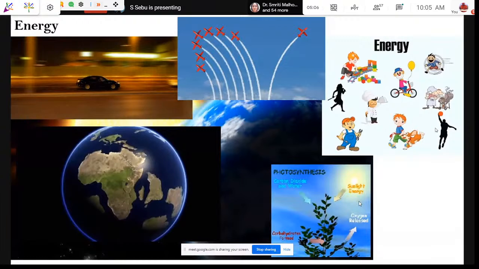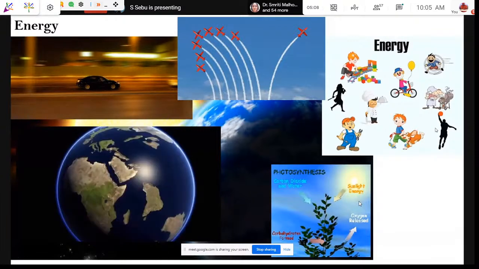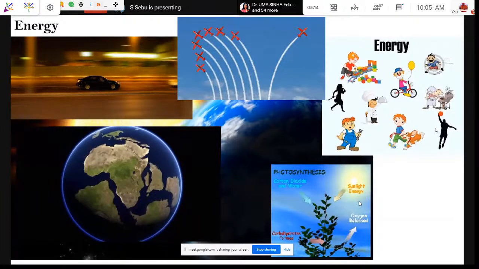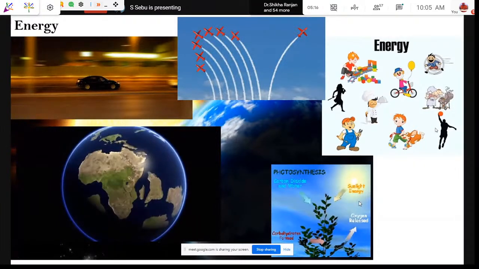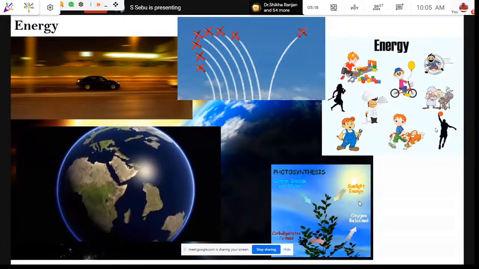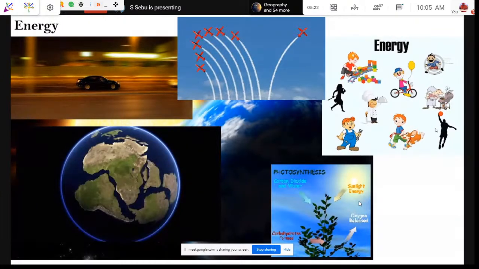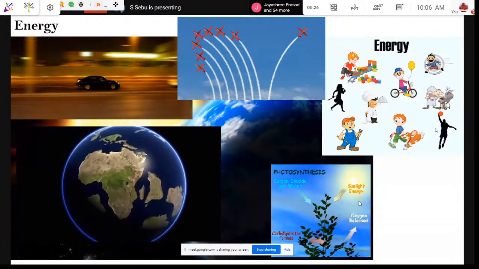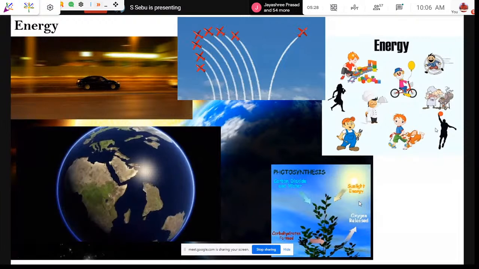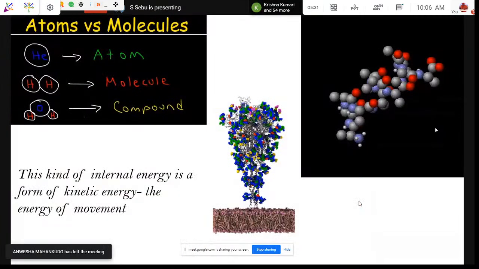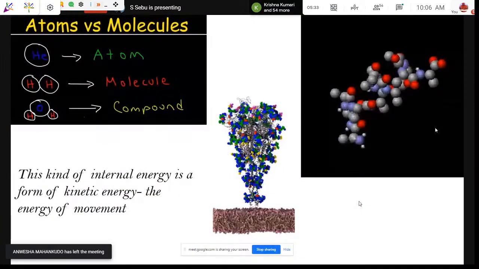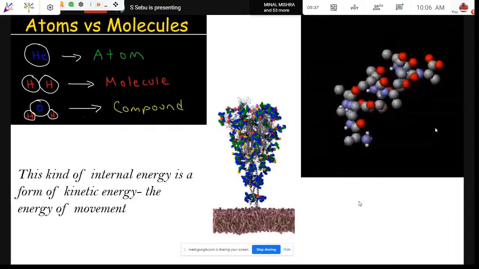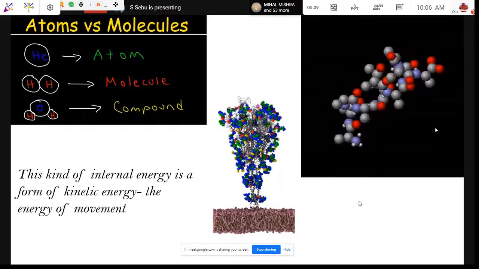So this is how, in a very simple way, we can connect students with what energy is. But to understand energy, or how the atmosphere or heating of any substance happens, we need to understand the atomic and molecular level. Unless we understand these things, we will not be able to understand how heat transfers.